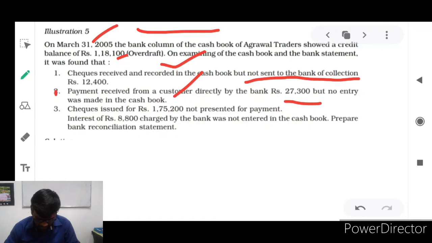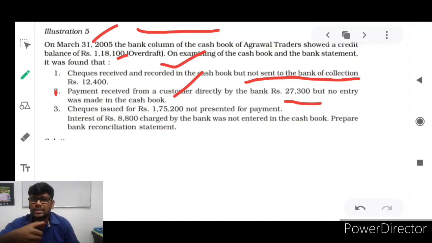The next, third one: check issued for rupees 1,75,200 but not presented for payment. You write a check to your creditor, isn't it? So you wrote a check for rupees 1,75,200. As soon as you write a check to your creditor, you enter it in your cash book, because the cash book is in your hand. So you entered it on the credit side of the cash book, because the credit side is the payment side, in the bank column, amount rupees 1,75,200.